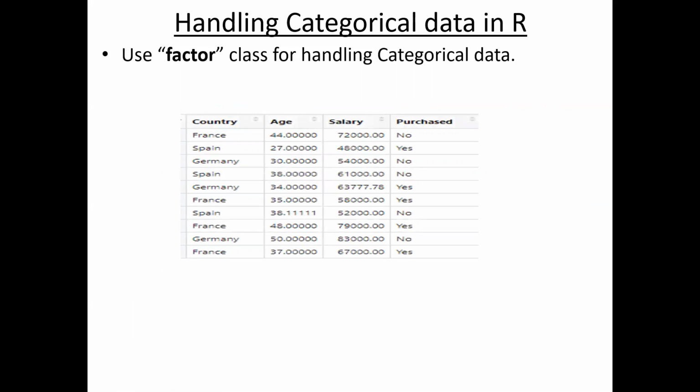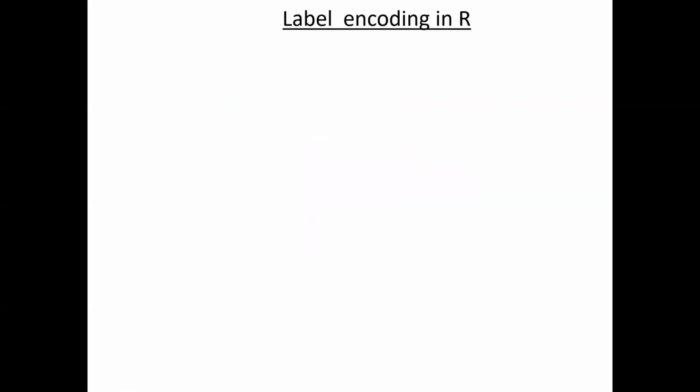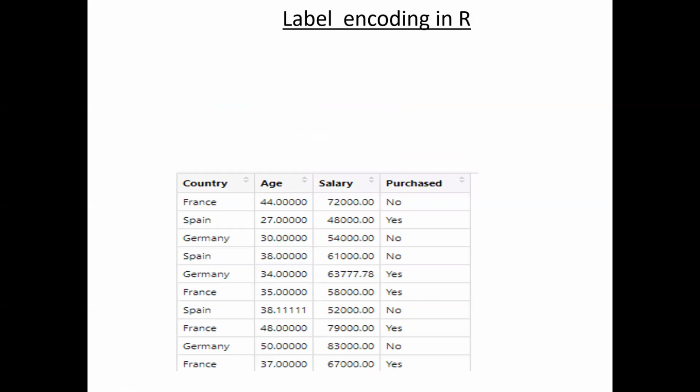As I told you, we are using the factor class for handling the categorical data. So how to use this? Simply see the code, you can easily understand. If I give the syntax and explain, that may take time. As I already told you in the initial video, we will learn machine learning with R in a simple way. If you want to learn R fully, it will take a lot of time. So we will see the functions that are necessary for us dynamically. That's why, see the syntax of factor, it is very simple.